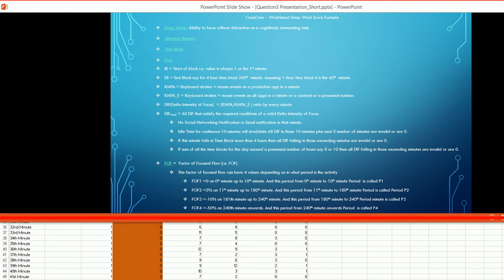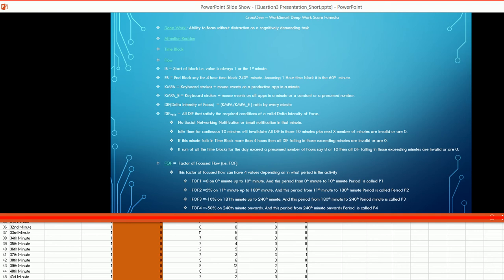KMPA is a notation, just a label, for keyboard strokes plus mouse events on a productive app in a minute. KMPA_E is a label or notation for keyboard strokes plus mouse events on all apps in a minute, or it can also be a constant or presumed number.